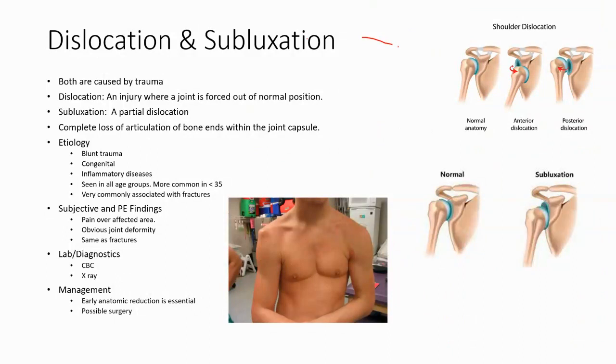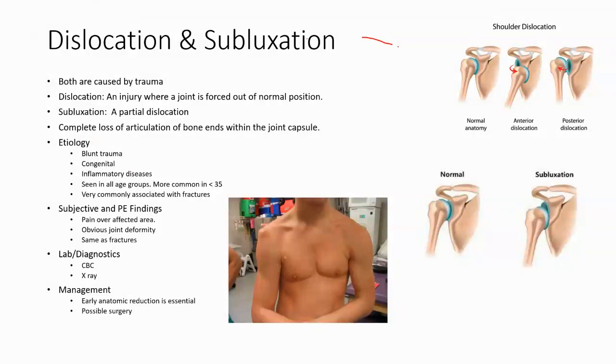This is not partially out of the joint, it's completely an injury where the joint is forced out of normal position. Whereas a subluxation is a partial dislocation. So again, here's the normal shoulder and here's a subluxation. It's not a complete dislocation, it's just a little partial dislocation called a subluxation. Complete loss of articulation of bone ends within the joint capsule. Etiology, blunt trauma. It could be congenital. Some people get them and they just get them all the time.